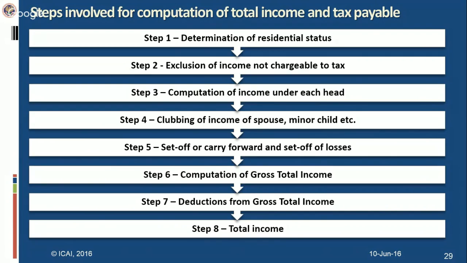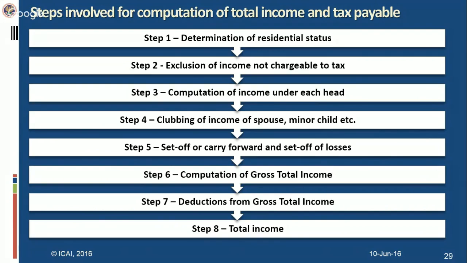Then income from salaries, income from house property. Under income from house property, what income has to be included? The income which is related to the house property. There is a certain deduction under section 24, which provides that 30% of the annual value will be allowed as deduction. The interest on housing loan is also allowed as deduction for computing the income under that house property. So you must be aware of those deductions while computing that particular head of income.